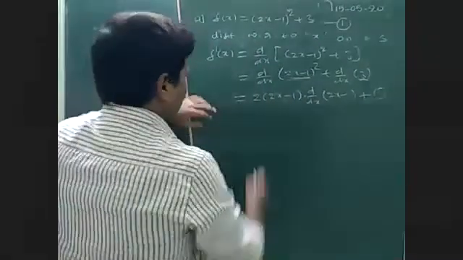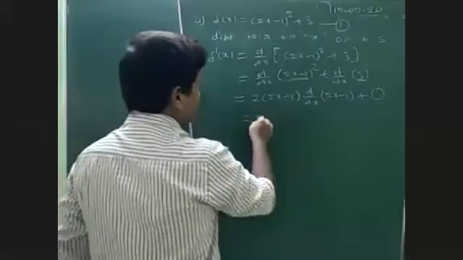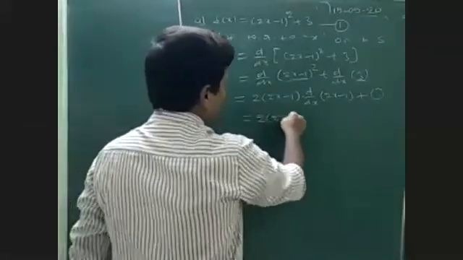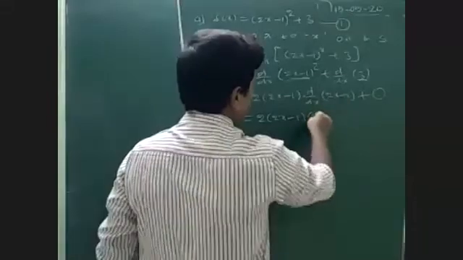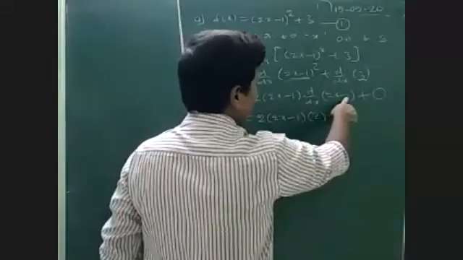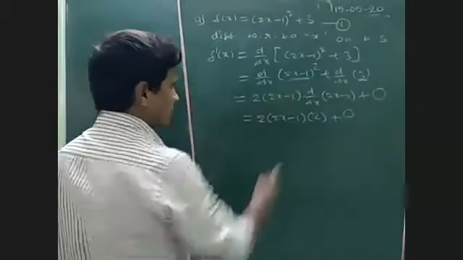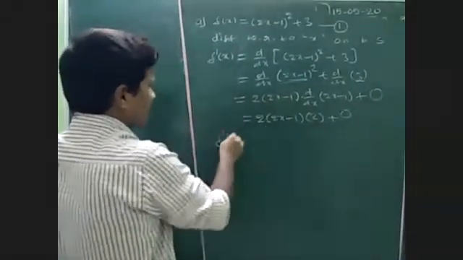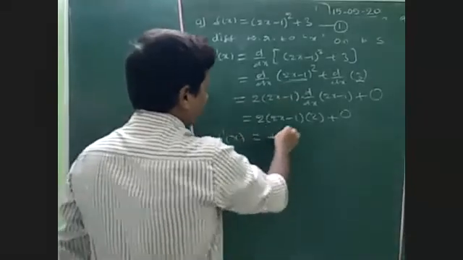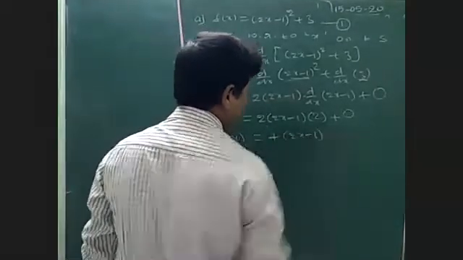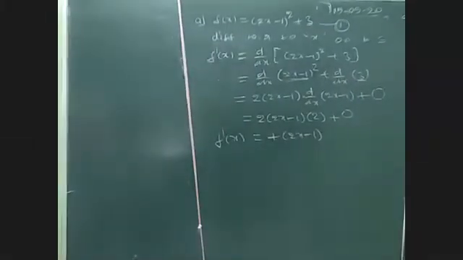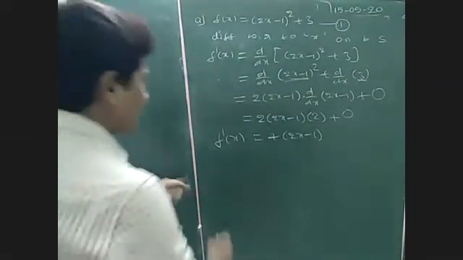Okay. So finally, we get 2 into (2x minus 1) times the derivative of the bracket. The derivative of 2x is 2 and the derivative of 1 is 0, so we get 2 only, plus 0. So 2 times 2 is 4. F dash of x, finally, we got 4 into (2x minus 1). Okay, 4 into (2x minus 1). And after this,